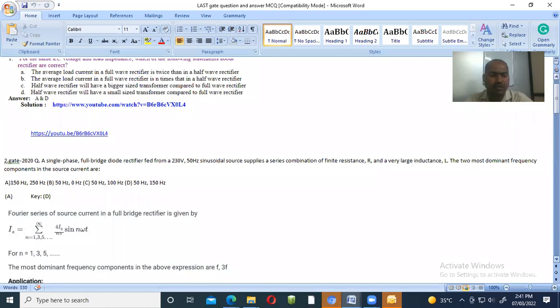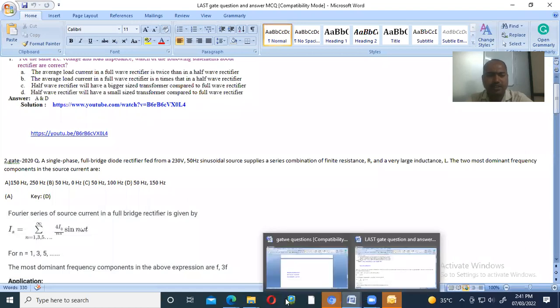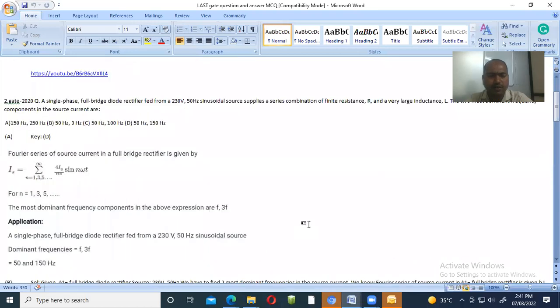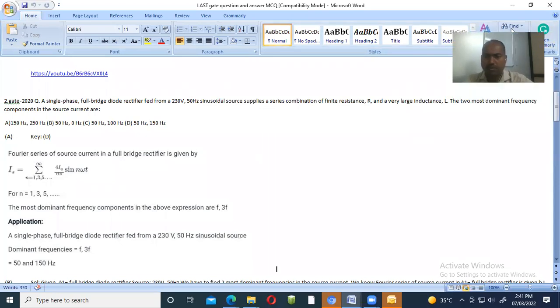See, what does dominant frequency indicate? Now see, a single phase full bridge diode rectifier fed from a 230 volt 50 hertz sinusoidal source supplies a series combination of finite resistance R and very large inductance L. Then the two most dominant frequencies.